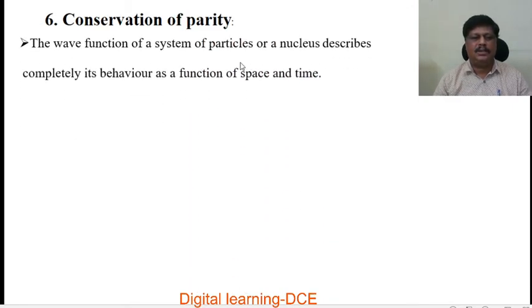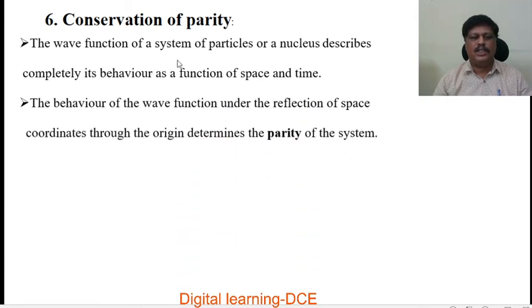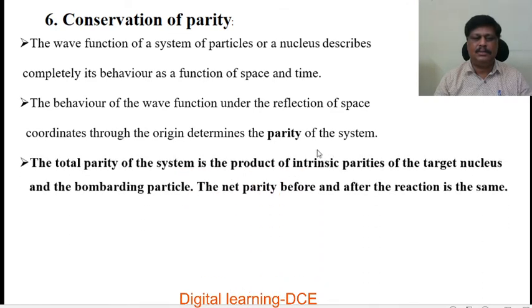Conservation of parity. First of all, what is a parity? The wave function of a system of particles or a nucleus describes completely its behavior as a function of space and time. The behavior of the wave function under the reflection of space coordinates through the origin determines the parity of the system.